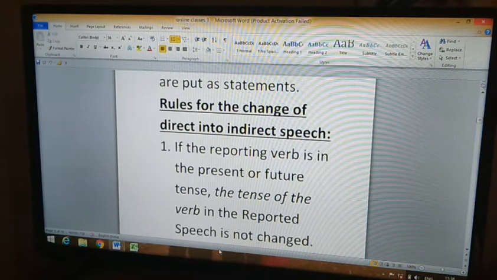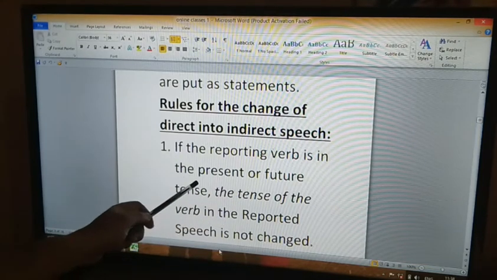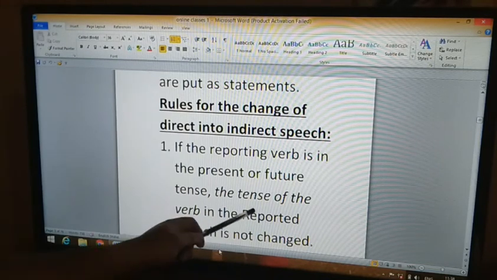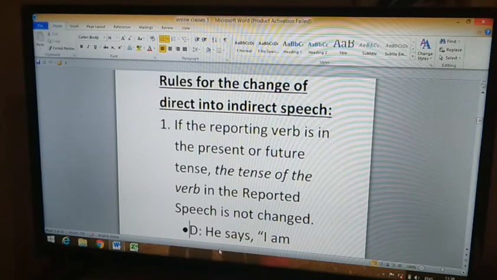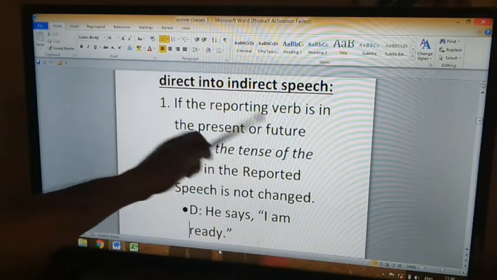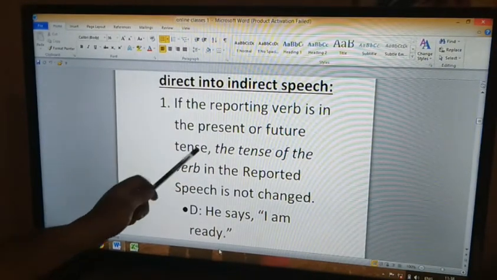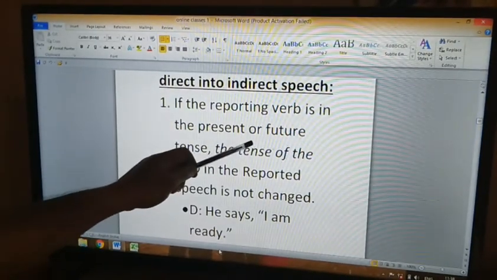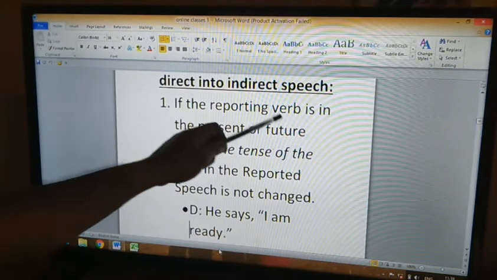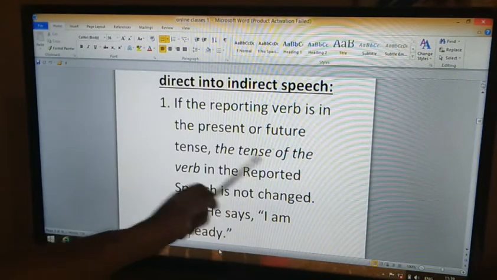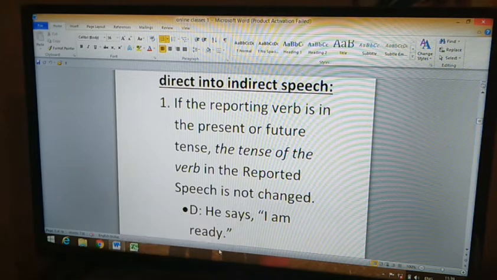The first rule: if the reporting verb is in the present or future tense, the tense of the verb in the reported speech is not changed. We are talking about the reporting verb, not about the reported speech. So, if the reporting verb is in the present or future tense, the tense of the verb in the reported speech is not changed.